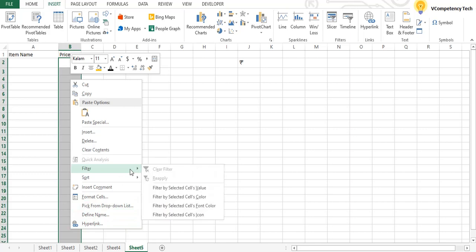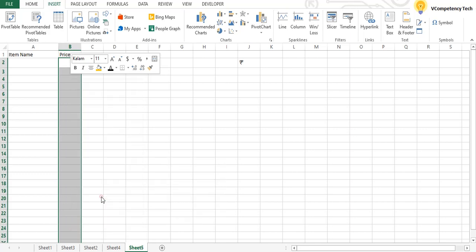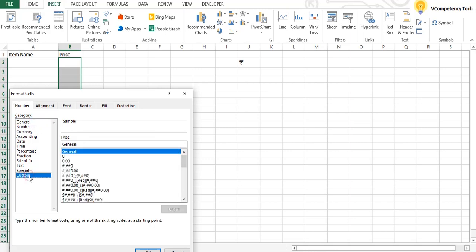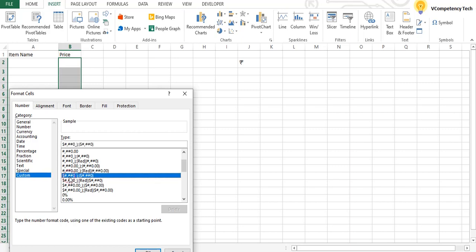and there is Format Cells. If you go to Format Cells, there is Custom. So see, dollar symbols are there, but there is no rupee symbol, right? So for example, we'll take any one. I will take this one.